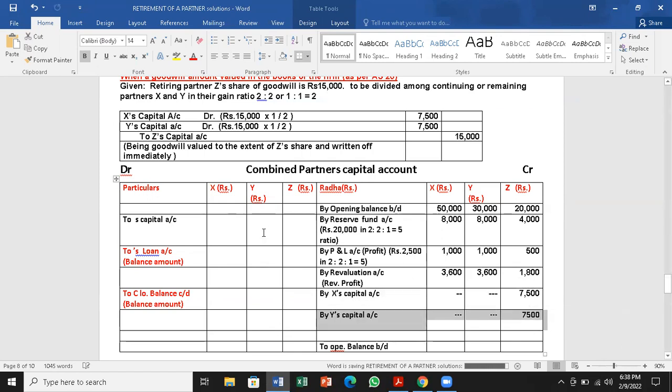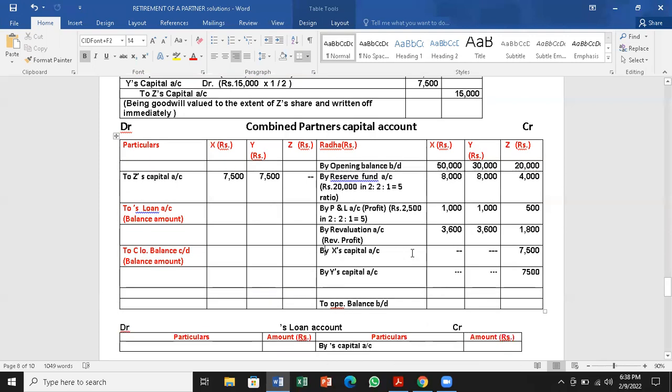So it is actually a loss for the continuing partners. So from X's account 7,500 is to be deducted, so we are debiting it. Even from Y's account 7,500 is to be debited. So this is the entry for goodwill.